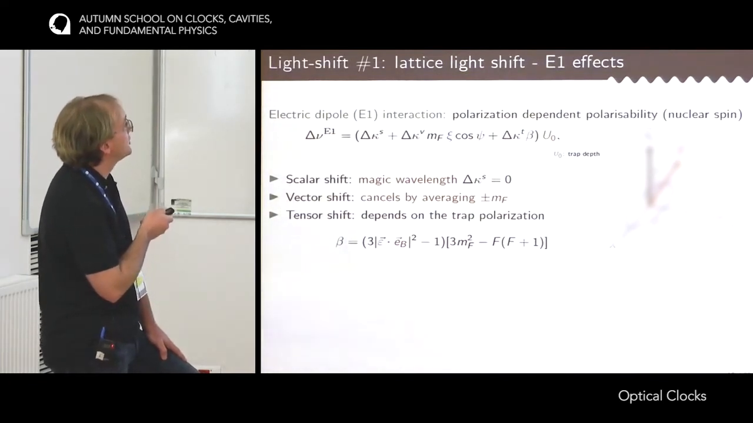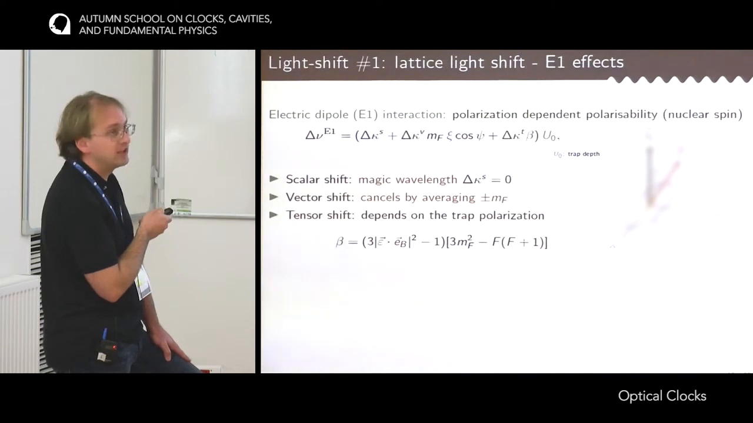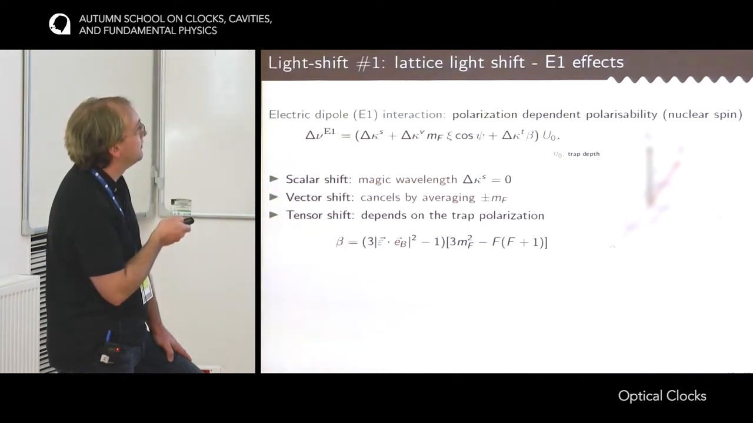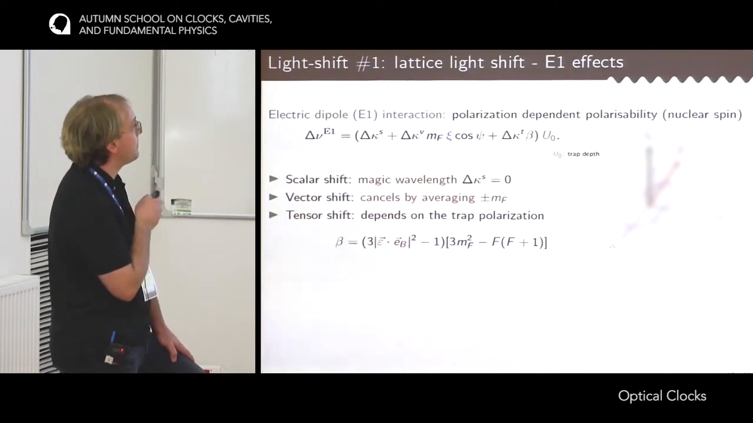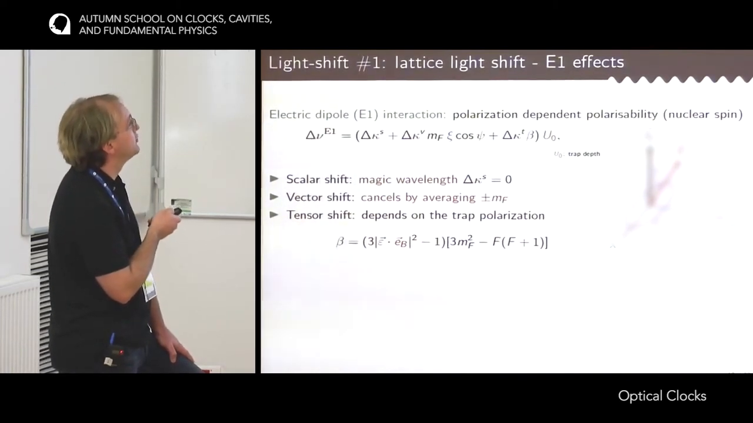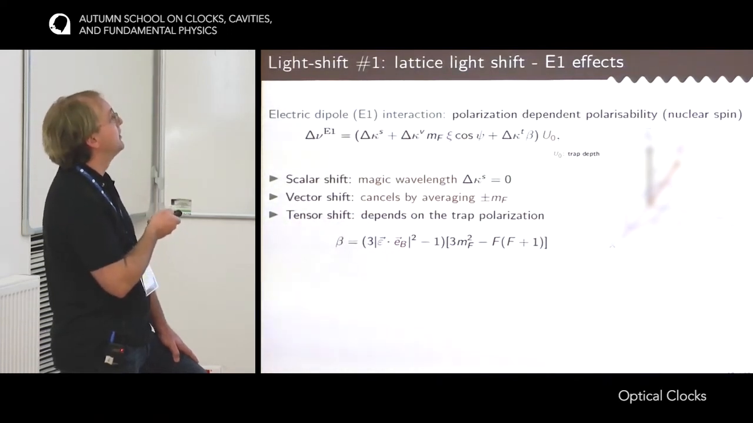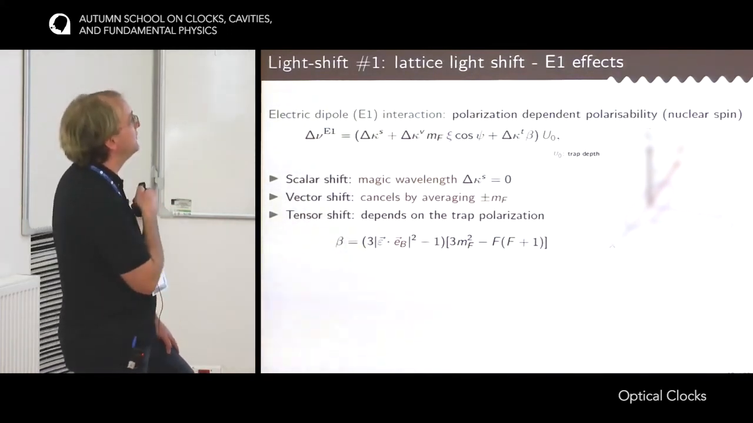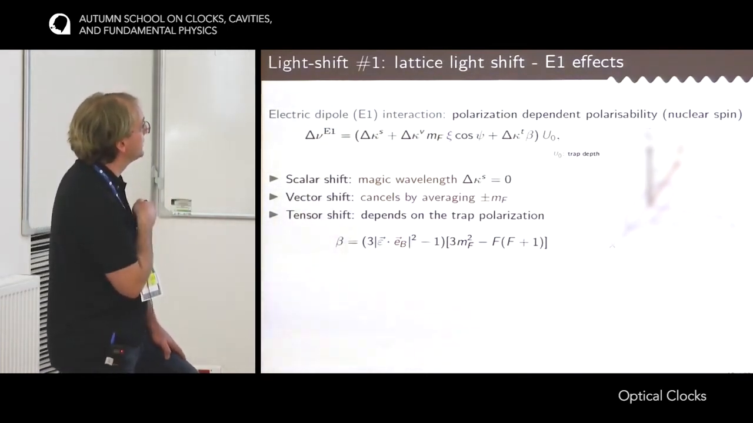Now the second part is a vector shift. So the vector shift acts like a magnetic field. You see it's proportional to the m state. And it's there only if you have some elliptical polarization and if the magnetic field is non-orthogonal to the wave vector of the lattice. So this one is fairly easy to eliminate just by using linear light, by using B in the XY plane, and finally by averaging between the opposite mF sets, which we do anyway to cancel the magnetic field. So this one just goes away.